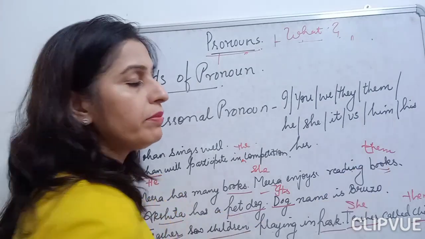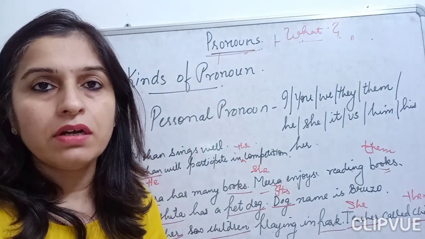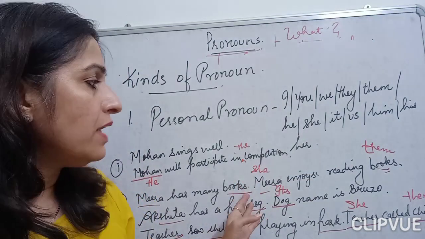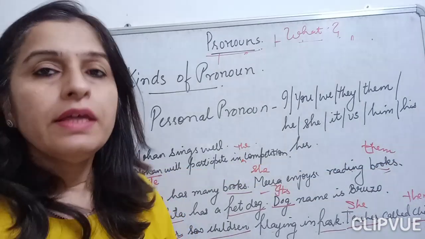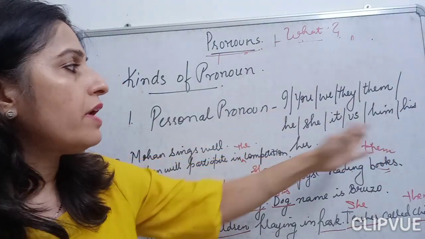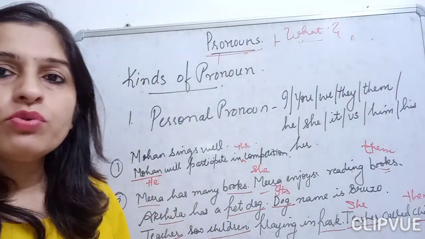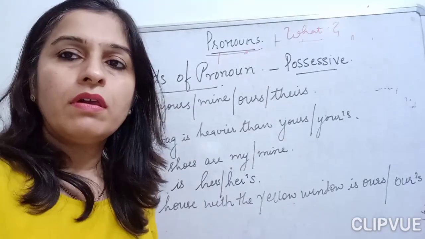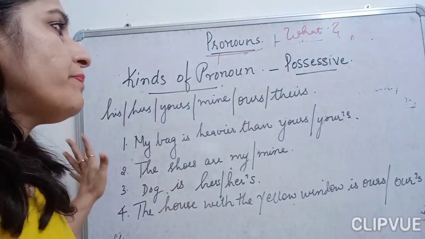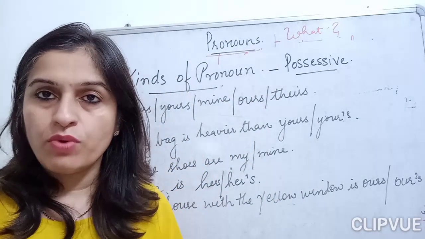Here for books also we can use it, but the sentence with it will not give a correct sense, and that is why, since I am talking about many books, I have used here them. Okay, so this is the personal pronoun, when we replace our nouns by using all these pronouns. Now let's move on to the possessive pronouns. Okay, now let's come to the possessive pronouns, children. What are possessive pronouns? See, children, you have done 2. One is the possessive nouns you have done.